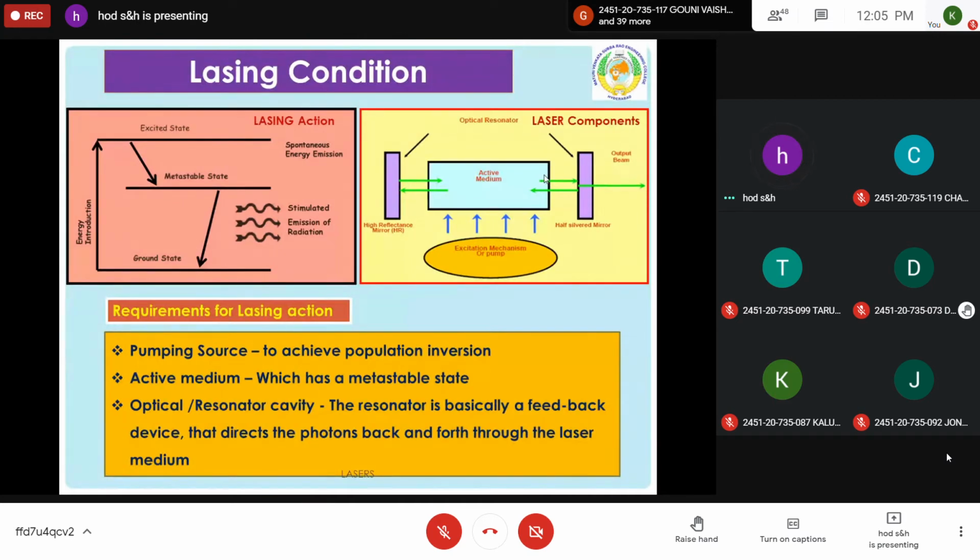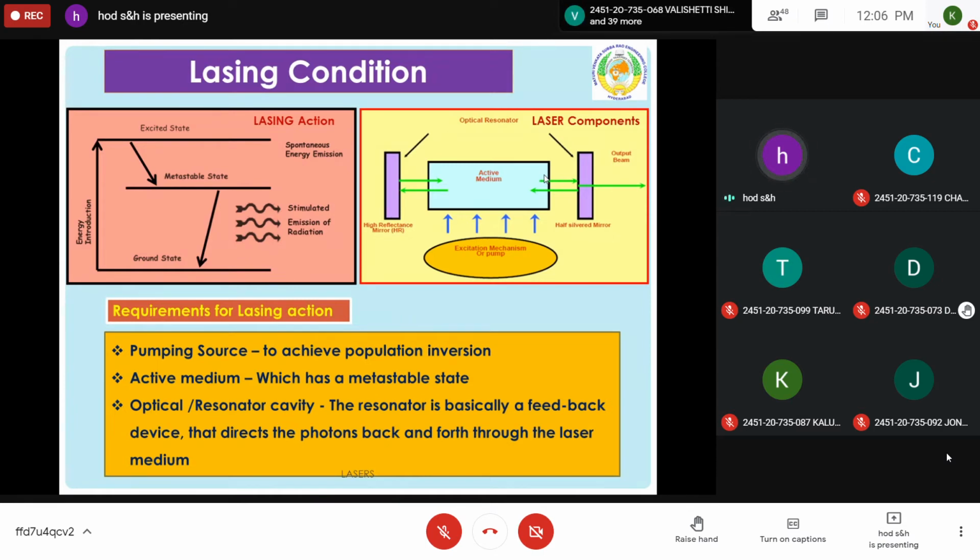So once the photons are released, suppose a photon goes in the left side direction, it is perfectly reflected by the reflector. So it has to come from left to right only. During this, it interacts with an excited atom so that another photon is released. Millions of atoms are there, they interact with the photons and a ray is produced. The ray going in the left direction is completely reflected by the resonator on the left side. But on the right side, there is an option. Whenever sufficient energy is reached, it can escape through the partial reflector and comes out as the laser beam output.